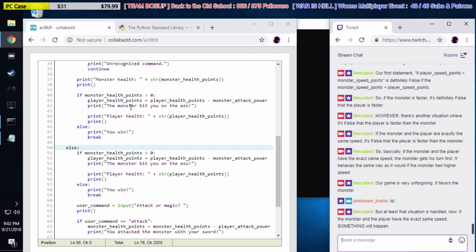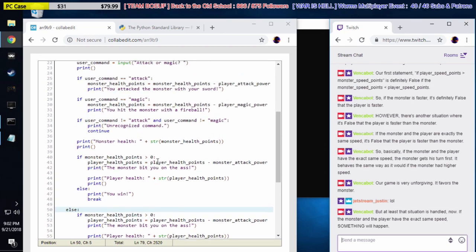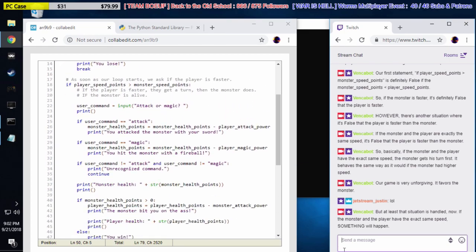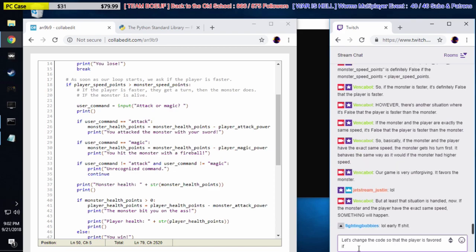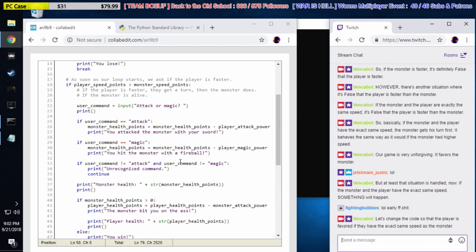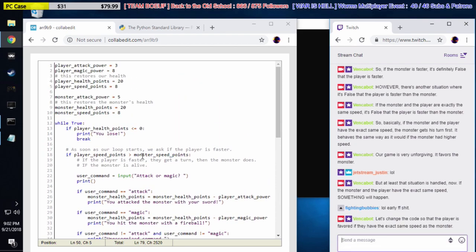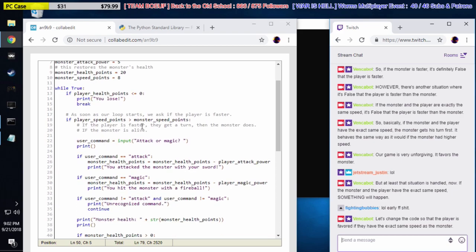We can also fix our code so that the player is favored, right? Let's change the code so that the player is favored if they have the exact same speed as the monster. That early Final Fantasy shit. Right? So here's our code. If player speed points is greater than monster speed points, if the player is faster, how about we say this? One character is going to change all this.